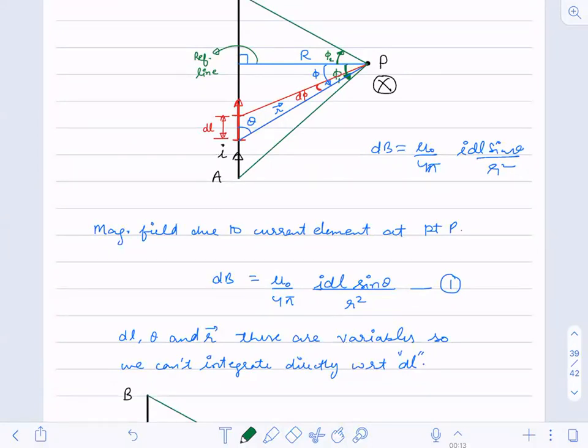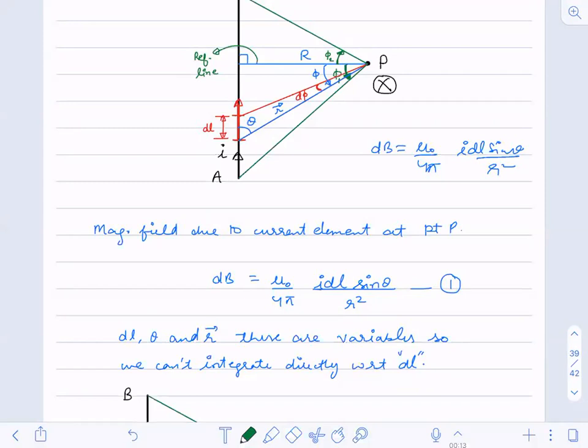So we have assumed a small element of length dl, and we have calculated the small magnetic field at point P. Now, if I think that dl is there and I integrate for the complete length of the wire, I'll get the value, then I am wrong. Why?